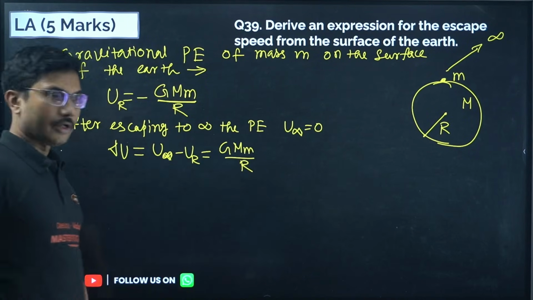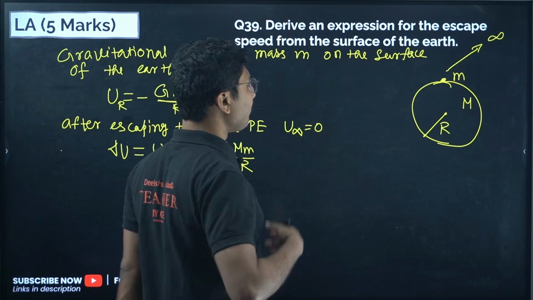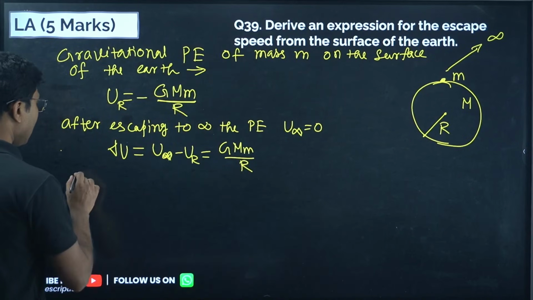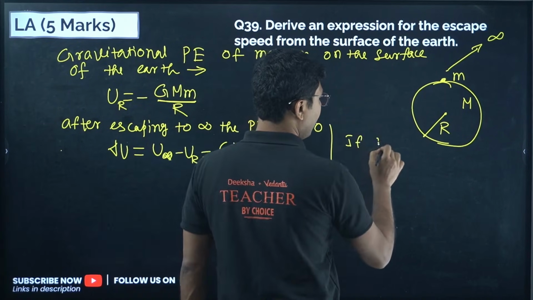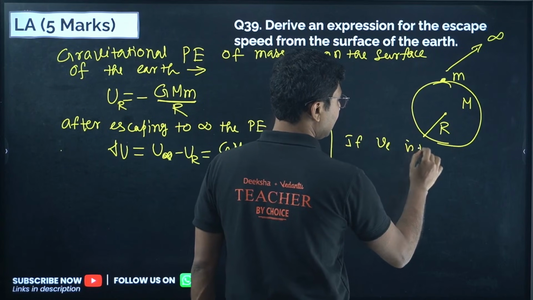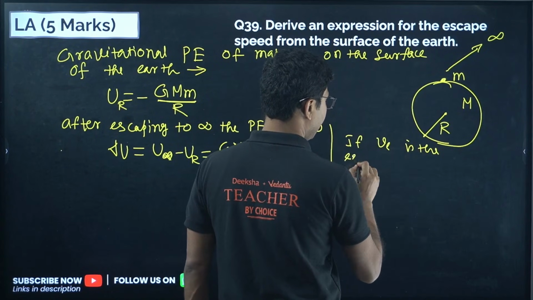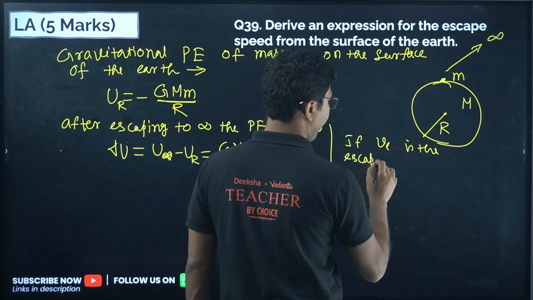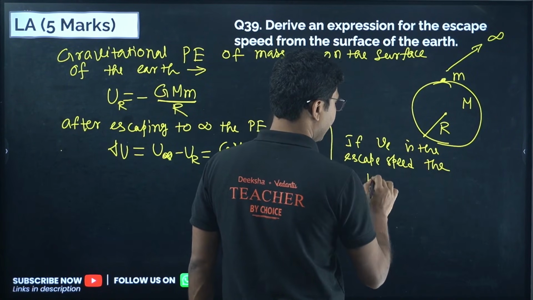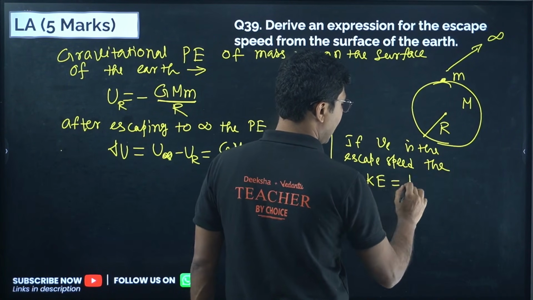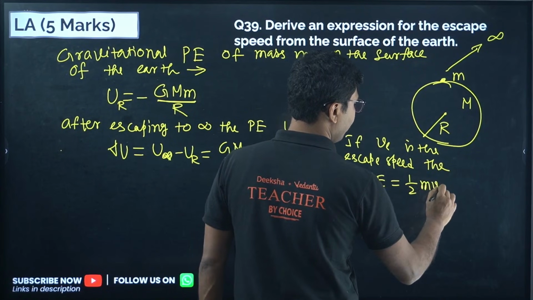Okay, now if you want to give it a velocity of ve to escape the earth, if ve is the escape speed, then kinetic energy is half m v square.